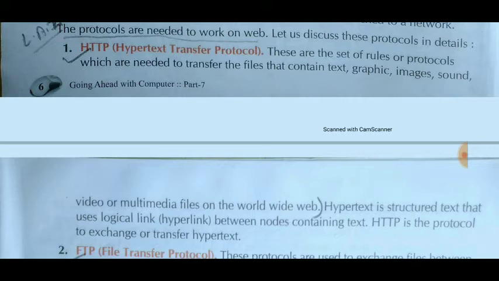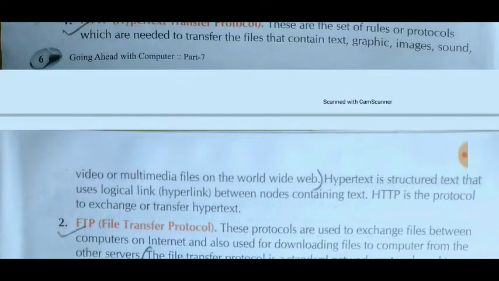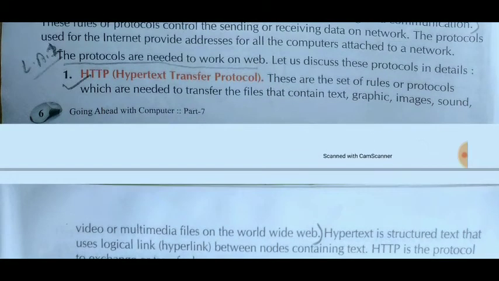Whenever we are transferring our web documents which are hyperlinked, meaning which have hypertext, from one system to another system through the network, we have to use the HTTP protocol.